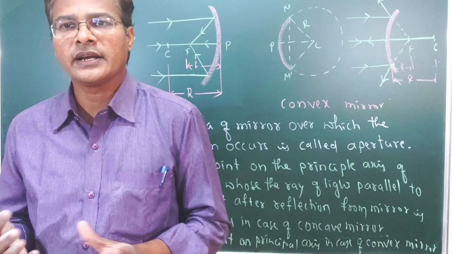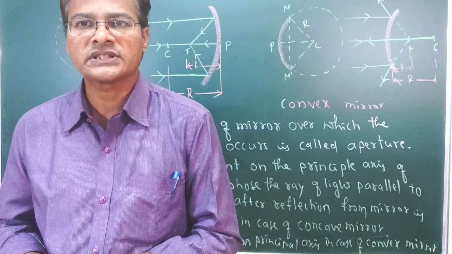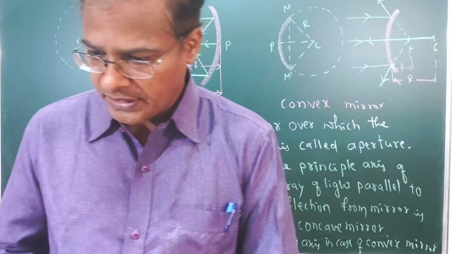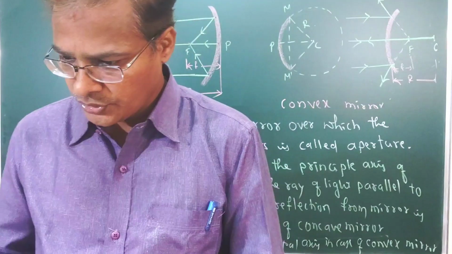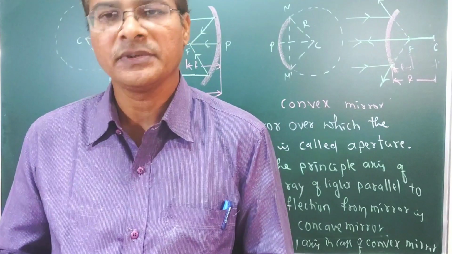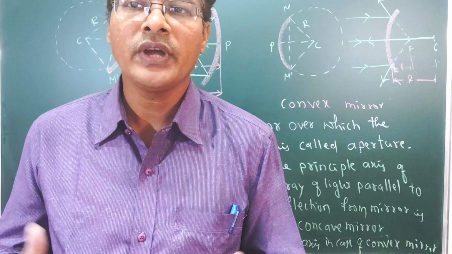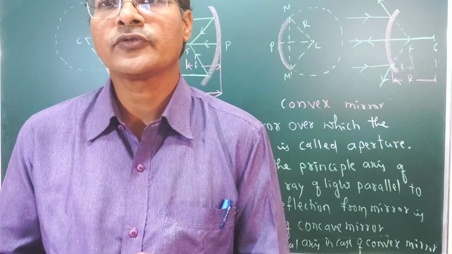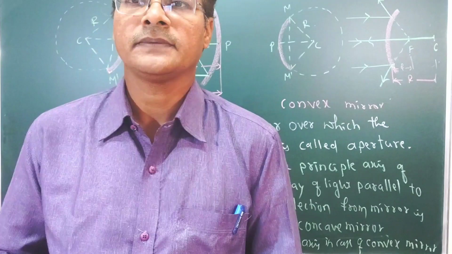Now we can move towards the next one: to obtain the image point due to reflection at a spherical mirror. How do we get the image? Some rules are there that we have to follow.